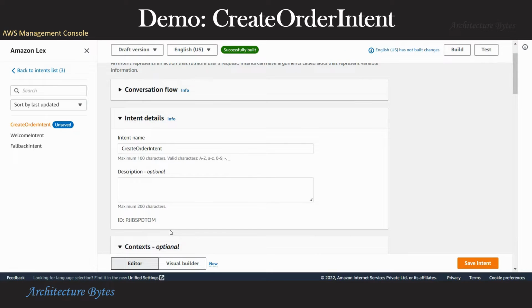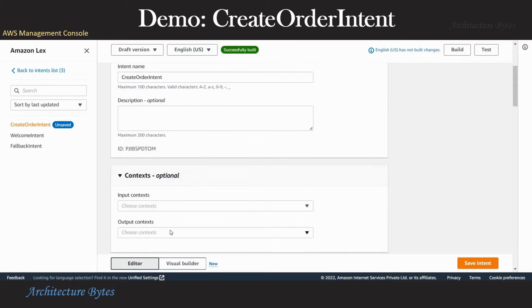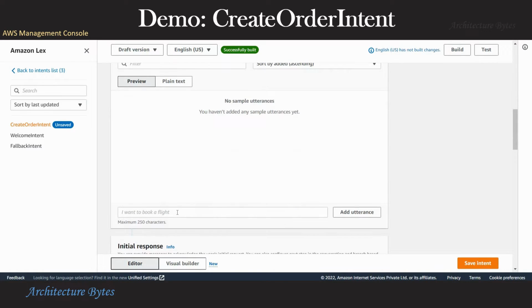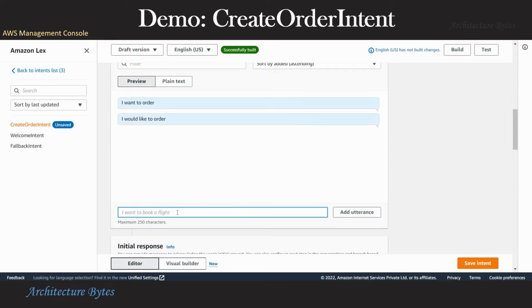Next, we will provide sample utterances. I want to create an order, I want to place an order, and things like that. But remember, the user would be choosing the options presented to him, like we saw earlier. The user wants to order an ice cream or cancel an order. However, the user could even type one of these utterances. It would have the same effect. CreateOrderIntent would come into play.